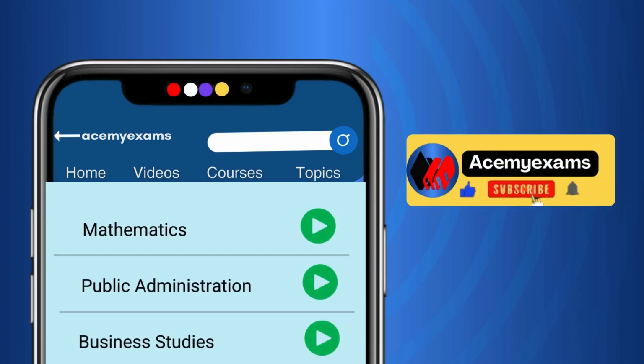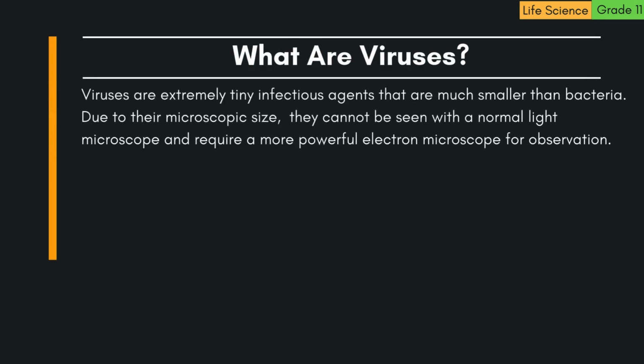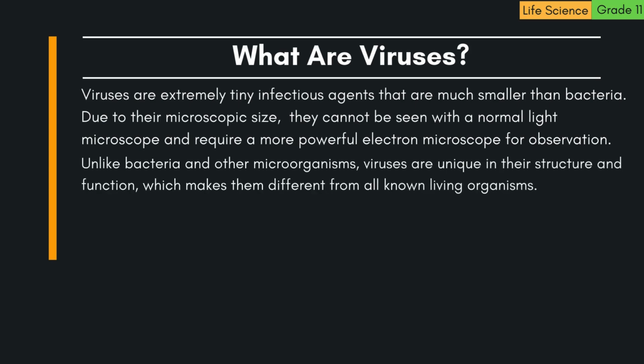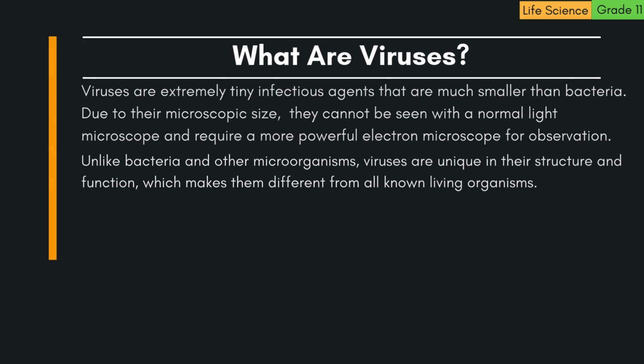Let us get started with today's learning. What are viruses? Viruses are extremely tiny infectious agents that are much smaller than bacteria. Due to their microscopic size, they cannot be seen with a normal light microscope and require a more powerful electron microscope for observation. Unlike bacteria and other microorganisms, viruses are unique in their structure and function, which makes them different from all known living organisms.